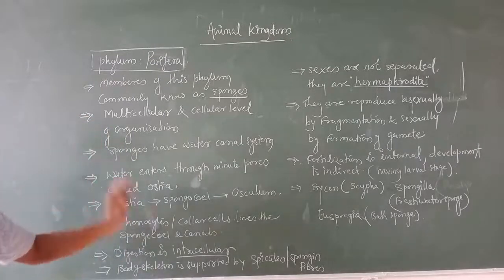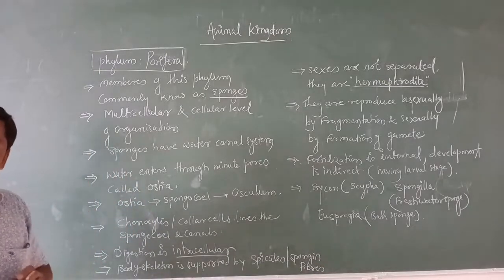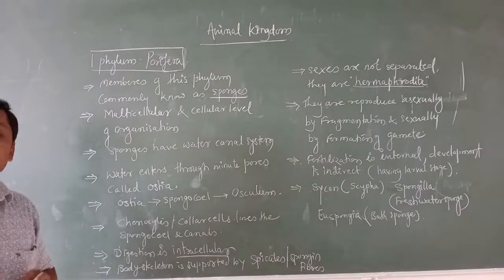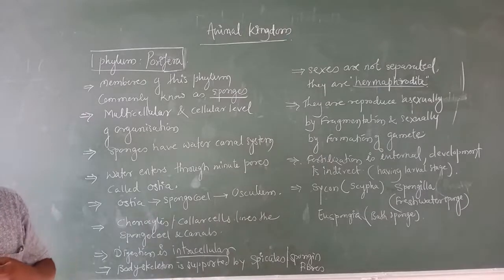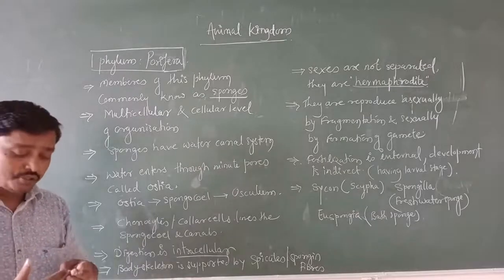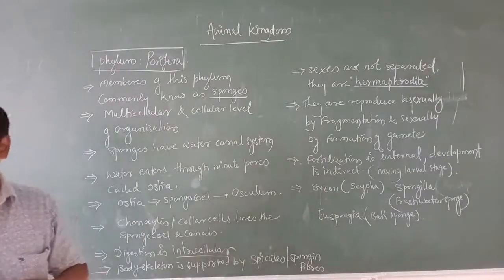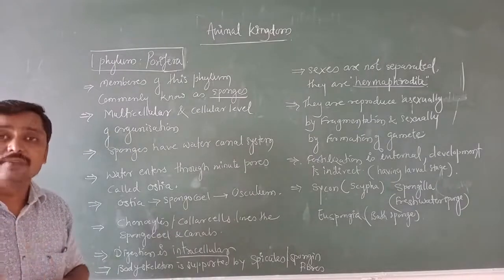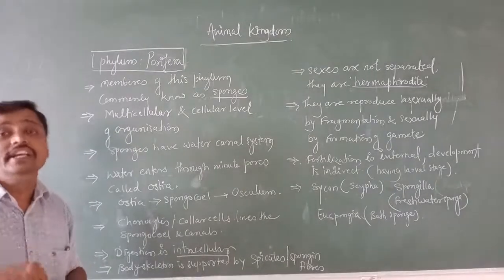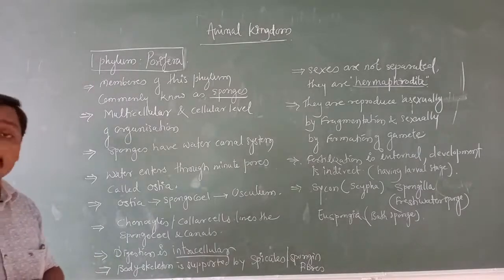So henceforth we are going to study in detail the general characters of each phylum. Before that, you have to be clear about what is meant by cellular level of organization, what symmetry is, what the types of symmetry are, what the coelom is, and what the different types of organisms based on the coelom are. These are the basic things you need to know.